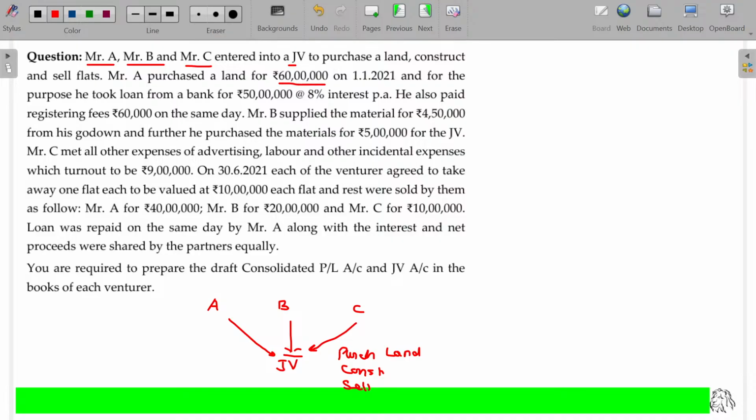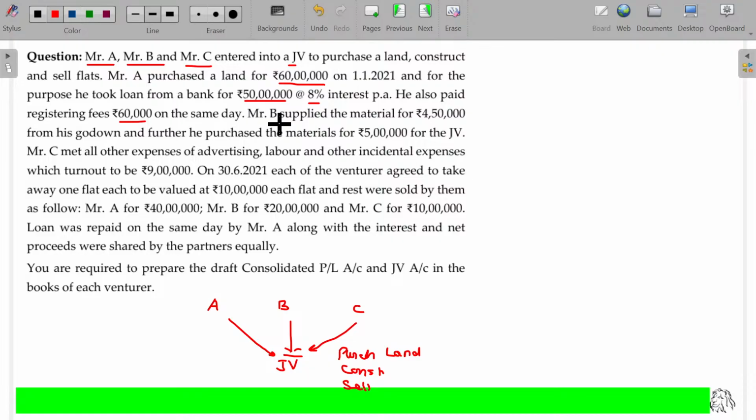A purchased land for rupees 60 lakhs. And for the purpose, he took a loan from the bank for 50 lakhs at the rate of 8% interest per annum. He also paid registration fees of 60,000 on the same day. So each and every person will render some expenses for the common operations, right?